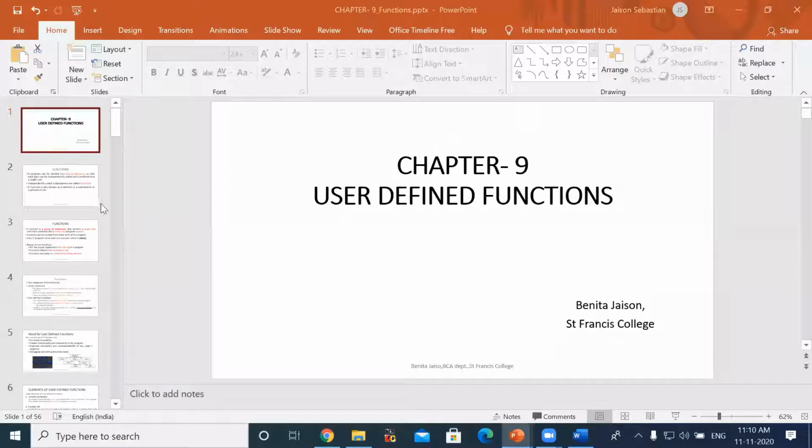Otherwise, you can mute. Those functions which we commonly use in our programs are available through the inclusion of header files. Header files are nothing but a collection of all these inbuilt functions, written and compiled, pre-declared and predefined. These are library functions. Now we are going to see how a user can define a function. So the user-defined functions we will see in this chapter.